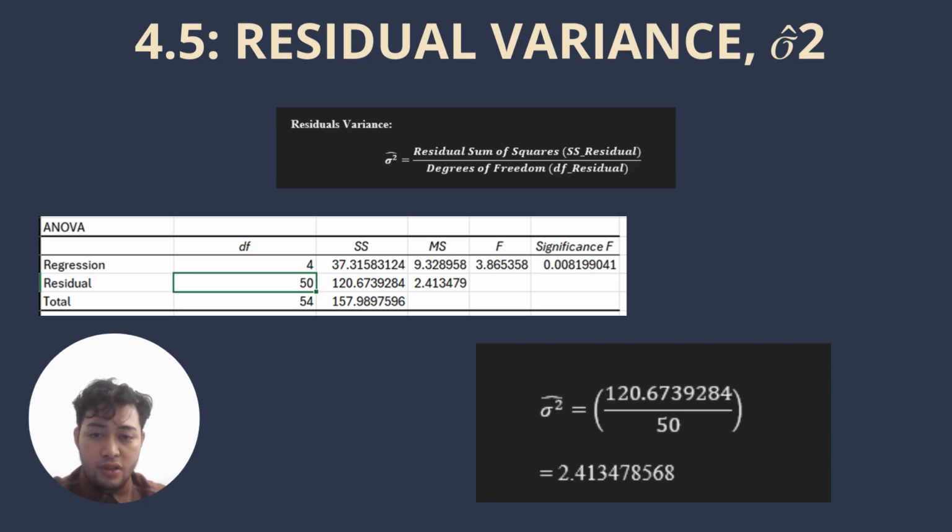For the residual variance, we get from the formula, which is the residual sum of squares divided by degrees of freedom, which is 120.6739284 divided by 50. Then we get the answer is 2.4134785668.